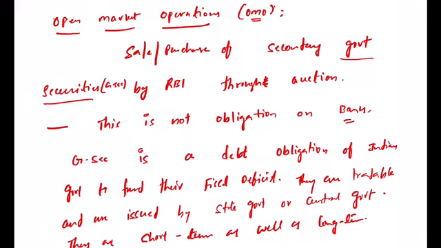So actually what is meant by a government security? Before you know that, you should know what is meant by fiscal deficit. Fiscal deficit means it is the total borrowings of the government to support its expenditure in a particular year. For example, we introduce a budget all the time in the parliament. What exactly is a budget all about? How the government is going to spend the money for the people for different aspects within 1 year. That is nothing but budget.